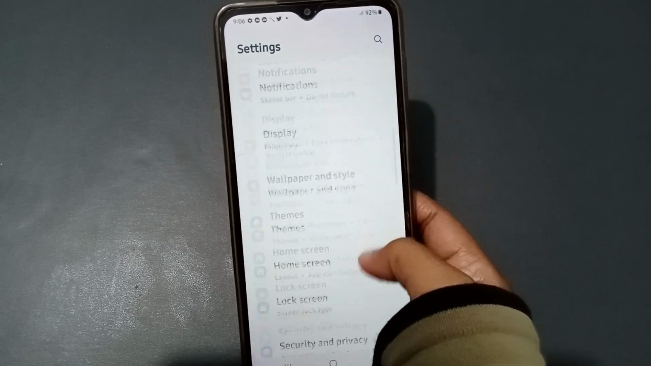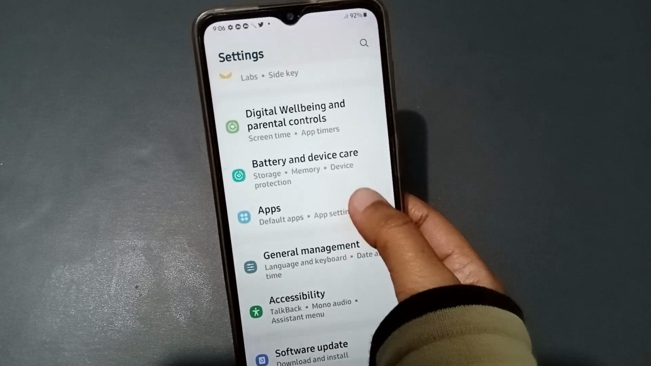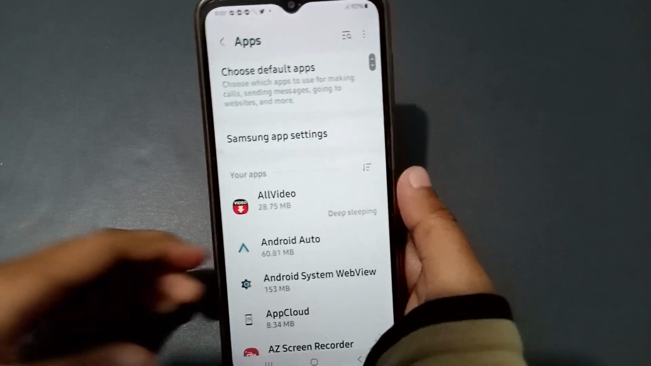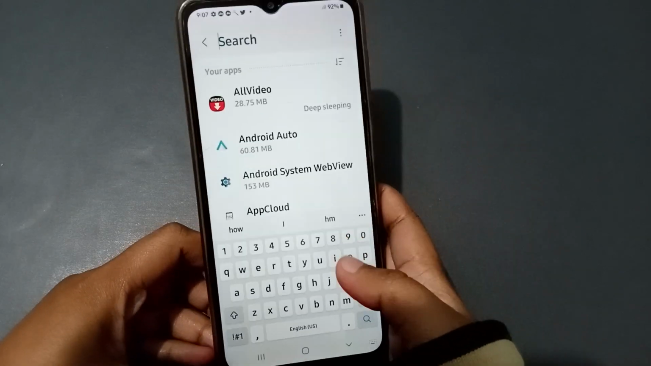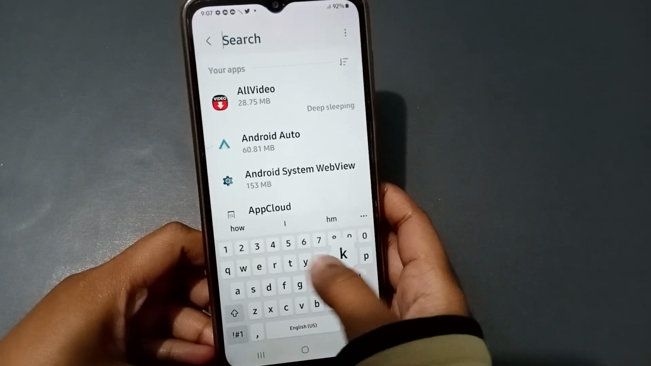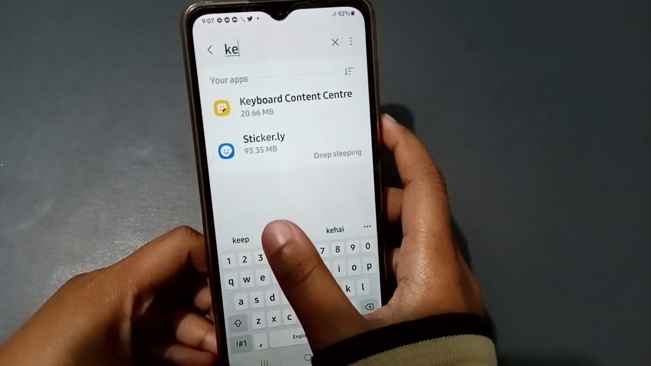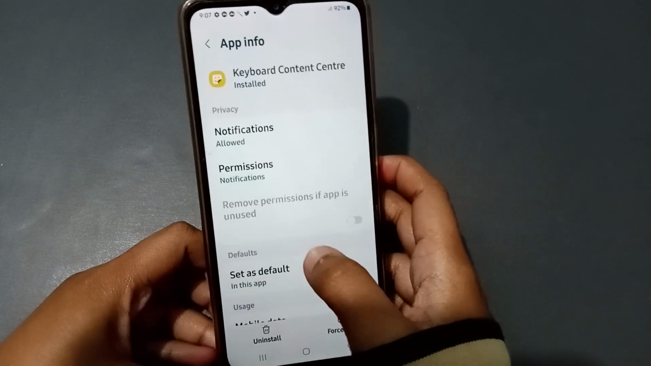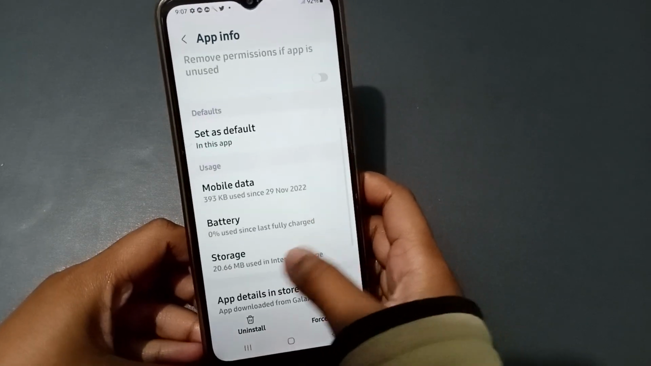You have to keep scrolling down and click on Apps. When you move into Apps, you can see the search bar at the top. Just click on the search option, and search for the keyboard. Here the keyboard will appear, so just click on the keyboard. When you click on the keyboard, scroll down and click on Storage.